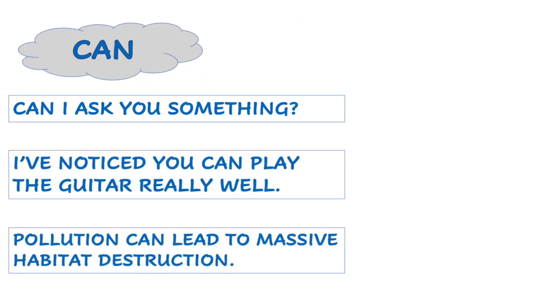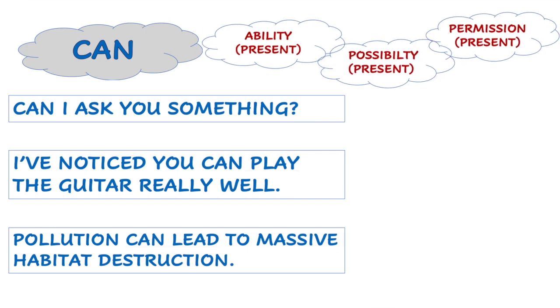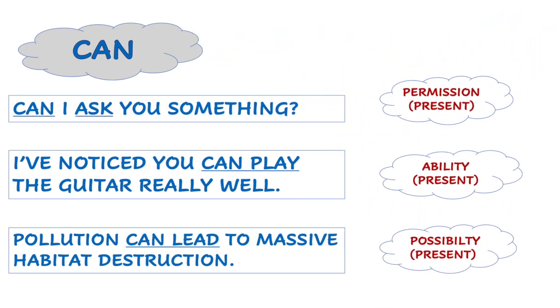All right. Now, as we look at can, here are the 3 sentences, different functions in each one, and you decide which function goes with which sentence. Pause if you want to, because here are the answers. Can I ask you something? That's permission. I've noticed you can play the guitar really well, ability, and pollution can lead to massive habitat destruction. That is a possibility. It's an assumption that we're making, but we can't be sure.